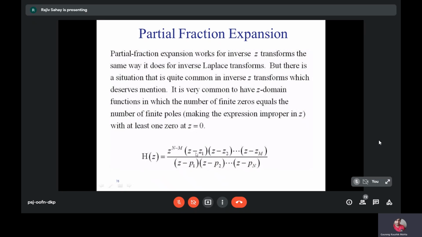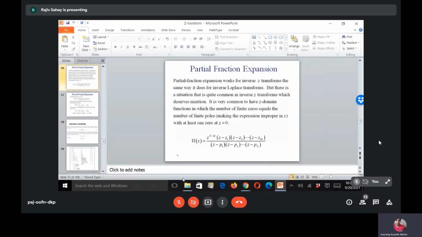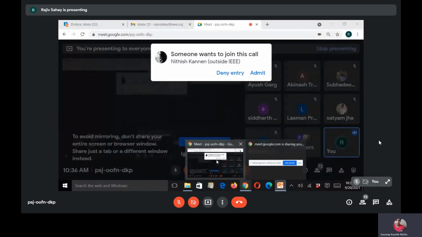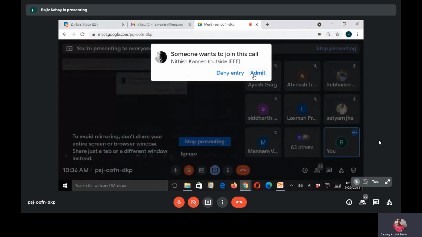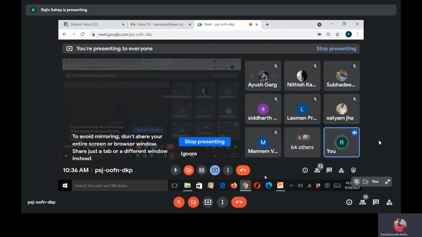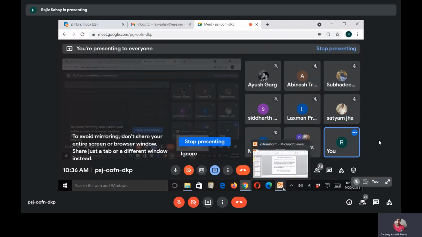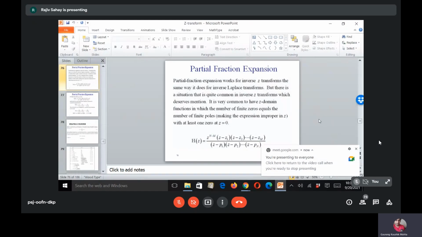So what we do is we make the numerator one order less than the denominator. So we divide the left hand side by z. Then the right hand side will also get divided by z, and therefore you will have the denominator one order more than the numerator. So let's see.